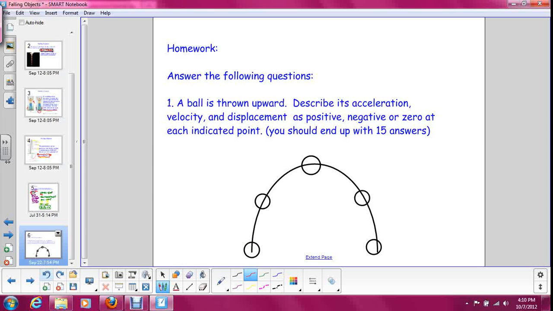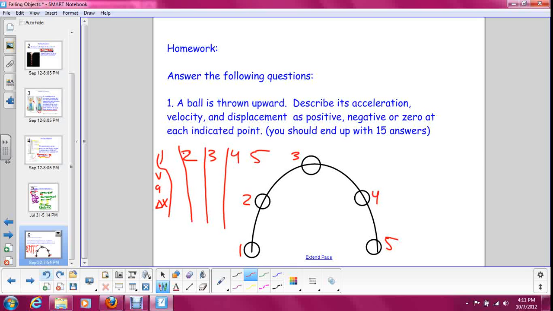So I would label this as number 1, 2, 3, 4, 5, and then make a chart. So for 1, 2, 3, 4, and 5 is its velocity, acceleration, and displacement, positive, negative, or zero. So you make a graph like that and fill in everything with a positive, negative, or zero. So do your best on this and have it ready to hand in the next time that you're in class.